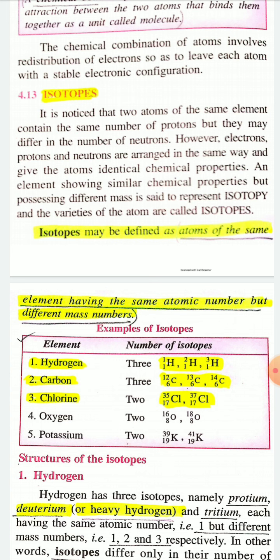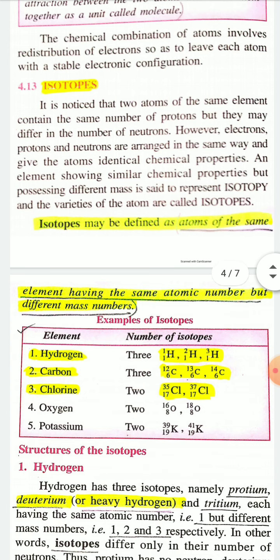So I will discuss only the isotopes and examples of isotopes, and I will not discuss the uses of isotopes. But one physical property I will explain because it is an important point.